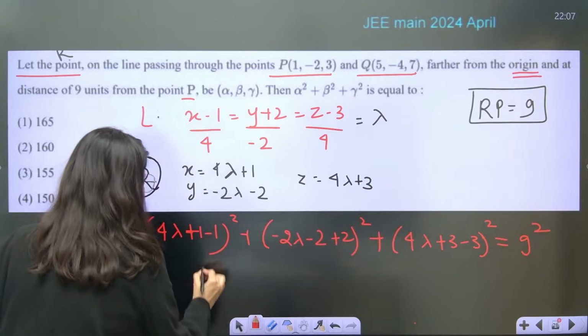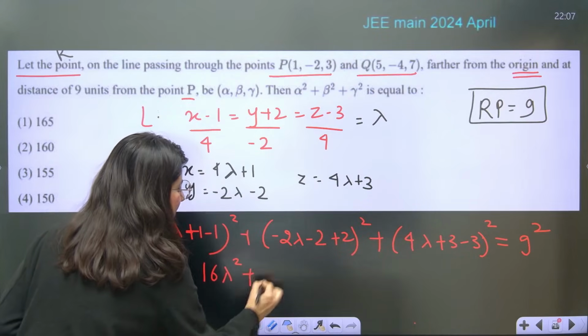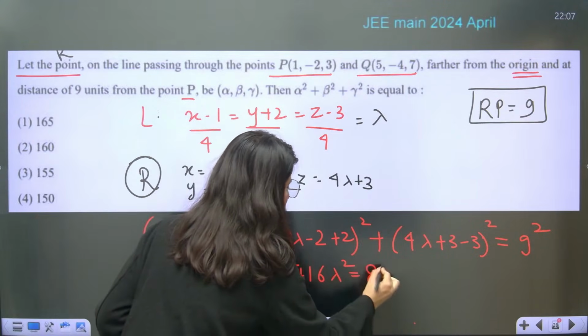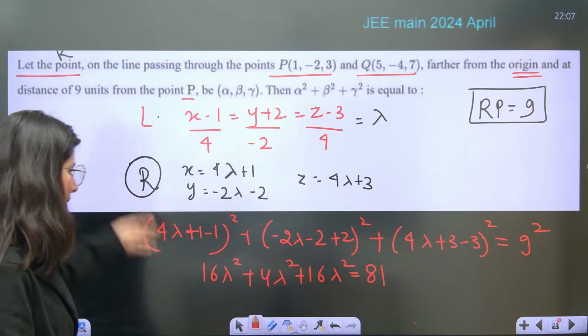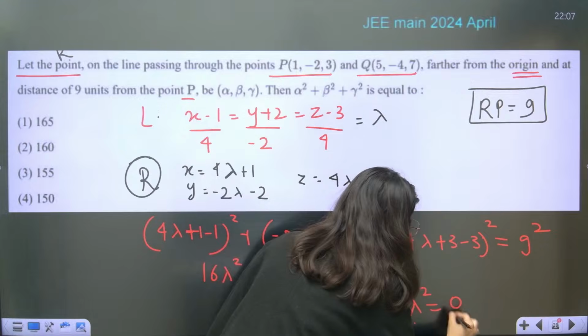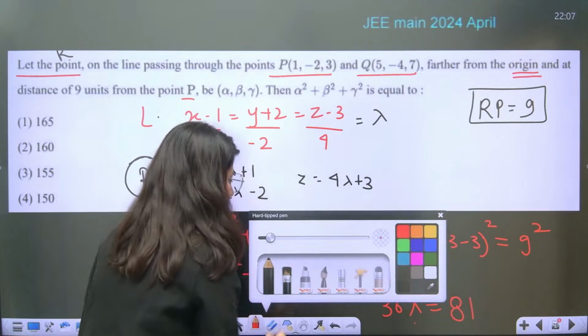So clearly 16 lambda square plus 4 lambda square plus 16 lambda square equals 81. So this is going to become 36 lambda square equals 81. Correct or wrong?